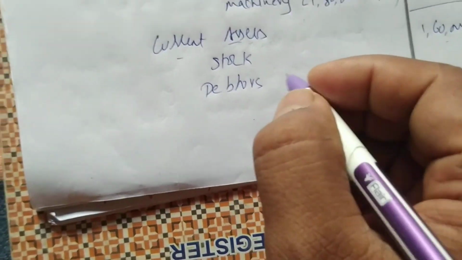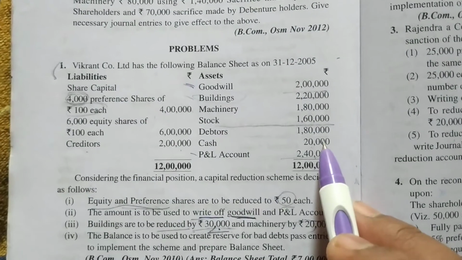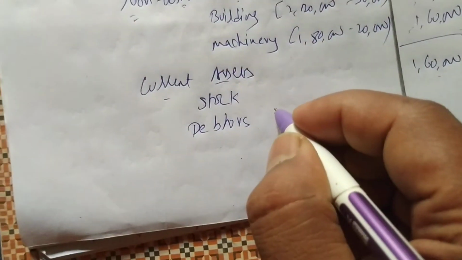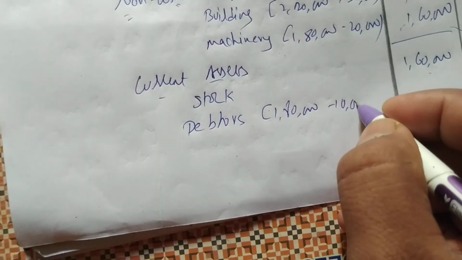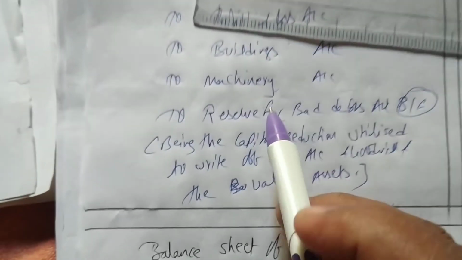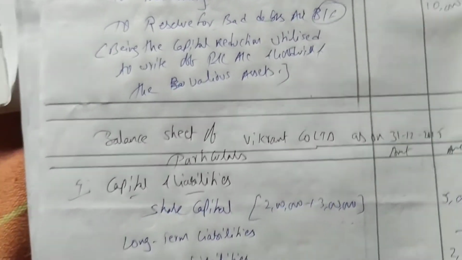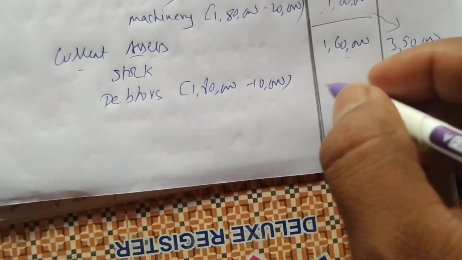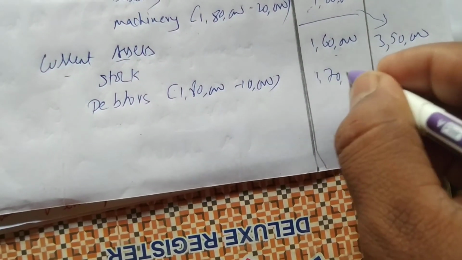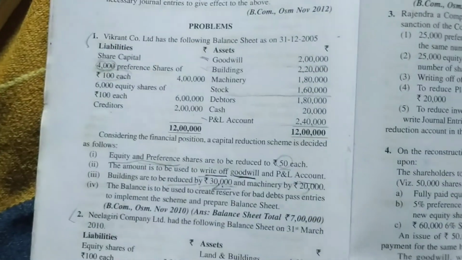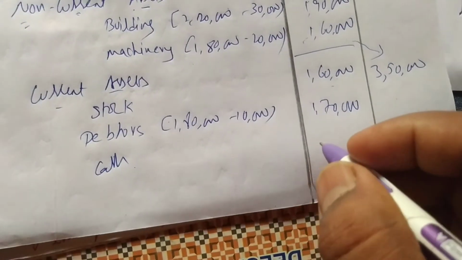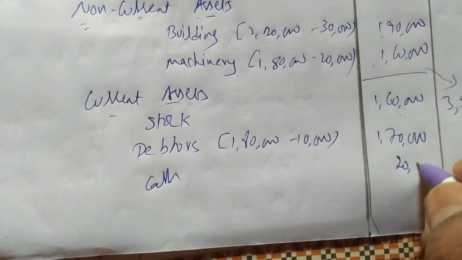Stock is 1,60,000. Next we are having debtors. Be careful, it is asking to reduce some amount from debtors. 1,80,000, we have reduced 10,000 rupees from debtors. Provision for bad debts, 10,000 we have reduced. We have to be careful here. Reading 1,70,000. And cash, how much cash are we having? 20,000.